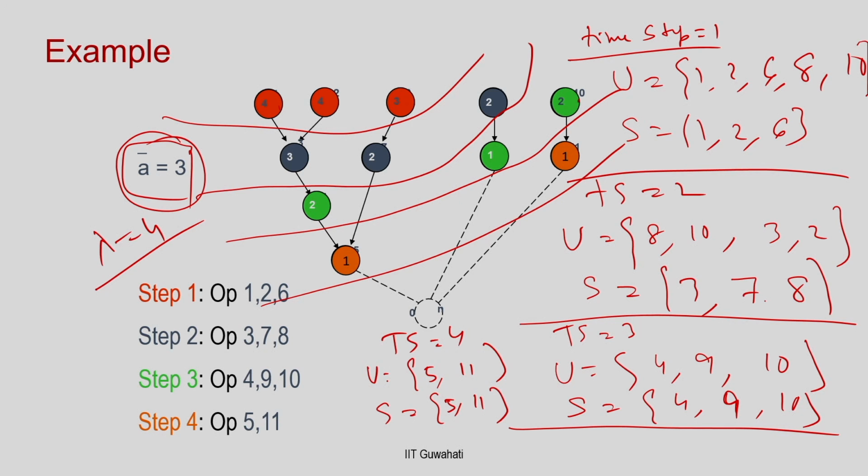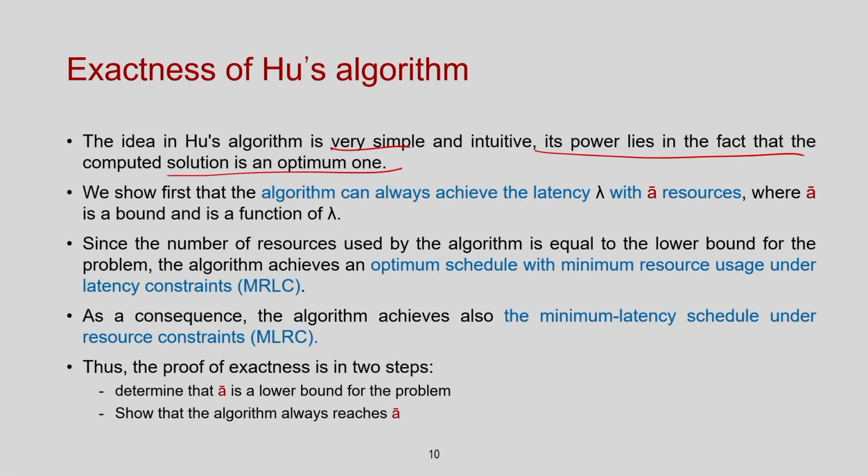The other way, we can also show that when lambda equals 4, you need at least 3 resources to schedule in 4 timestamps. Hu's algorithm is so powerful because it satisfies both. On one hand it is an MRLC and on the other hand it is also an MLRC.